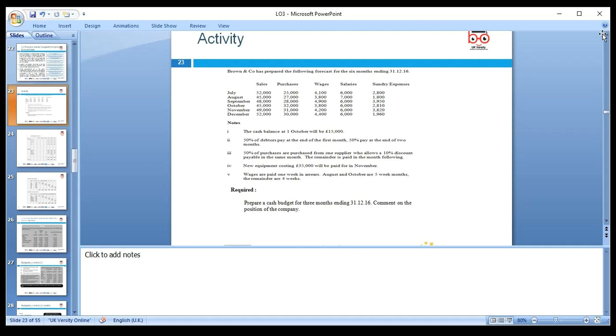We've been given the sales for a cash budget. So we have sales, we have purchases, we have wages, and we have salaries in these months. Then we've been given the criteria. The cash balance in October is 15,000.